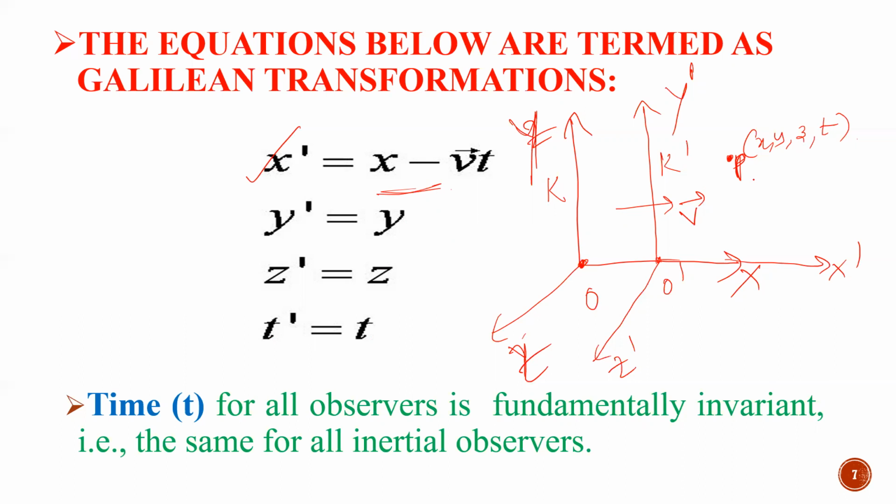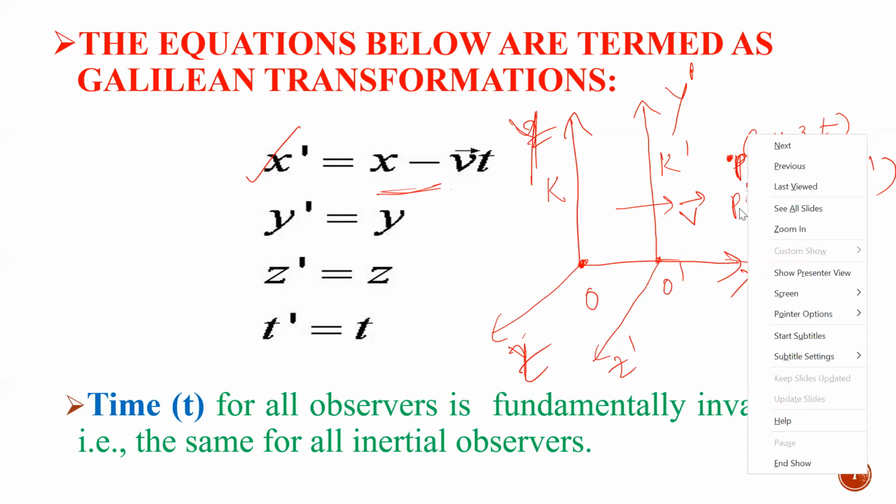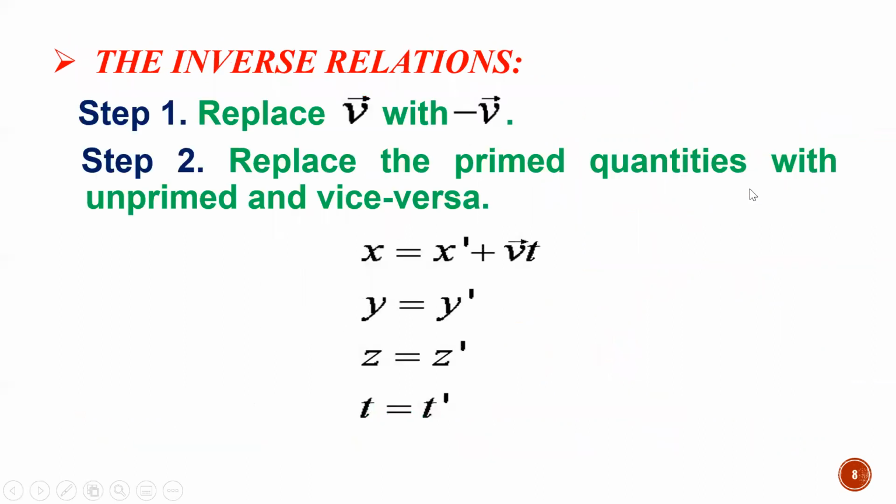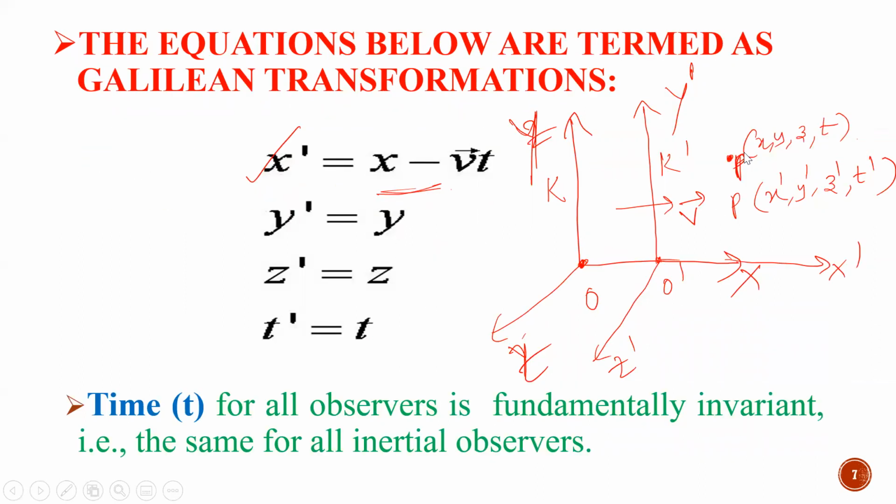Now my position coordinates will change, right? They are now no more x, y, z, and t. They are x dash, y dash, z dash, and t dash, right? That is P dash. Okay, now the coordinates get changed, right? It is the same point P only, but we are considering it relative to each of the frames.